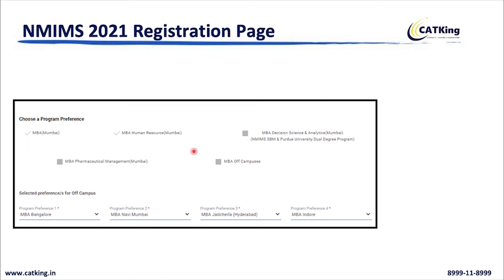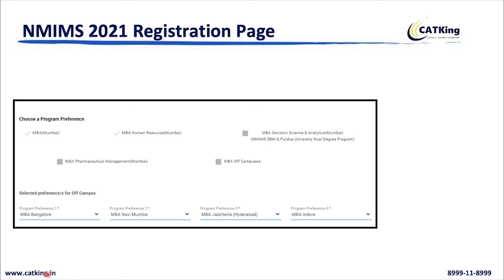Then you also have the MBA off campuses. Now a good update is that all the off campuses earlier used to be called the PGDM programs. Since last year, even they have turned into MBA programs. Once you select the off campus as an option, you will have to give in your preferences: Bangalore, Navi Mumbai, Hyderabad, Indore, right?